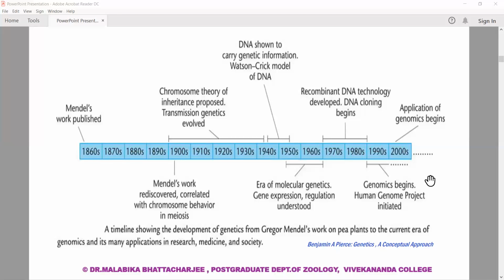The era of epigenetics started. So the application of genomics started. So what we will actually be discussing in Unit 1 of your syllabus is going back a bit to the era of Mendel.